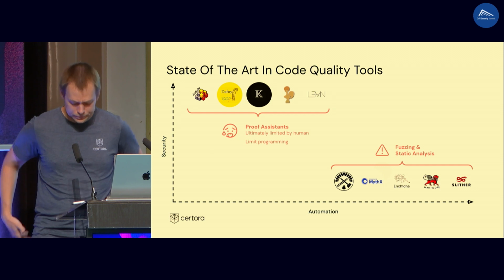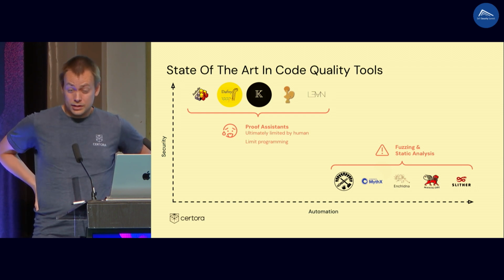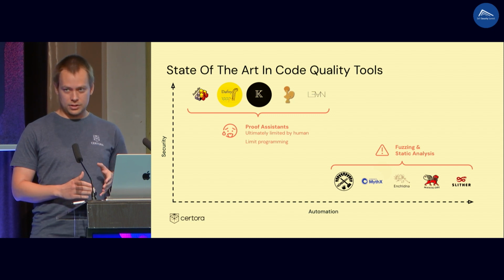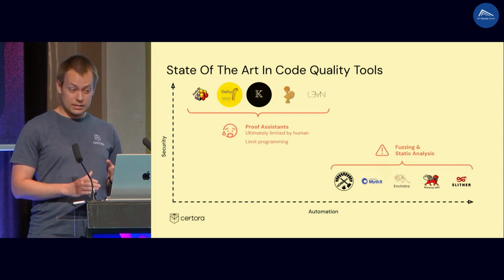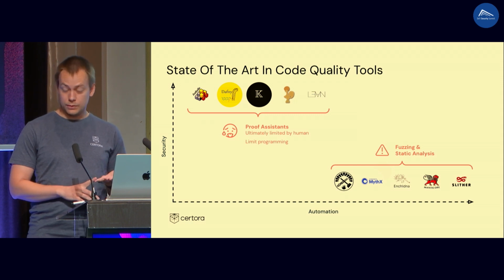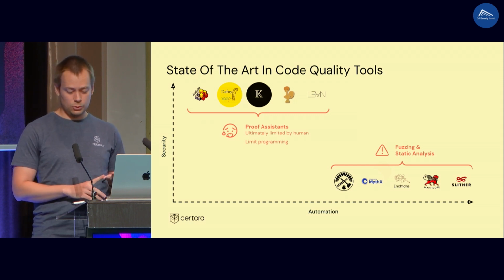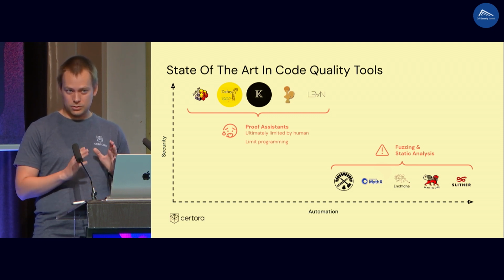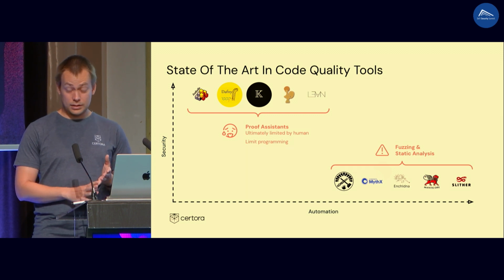Good. There are many existing tools that are using some kind of formal methods. This slide is showing just some of them, and we can classify these into two groups. One can be called proof assistants, and these tools are, for instance, Isabelle, Dafny, Coq, Cake. They can be used to prove very interesting properties of your program, but on the other hand, the user has to be very experienced.